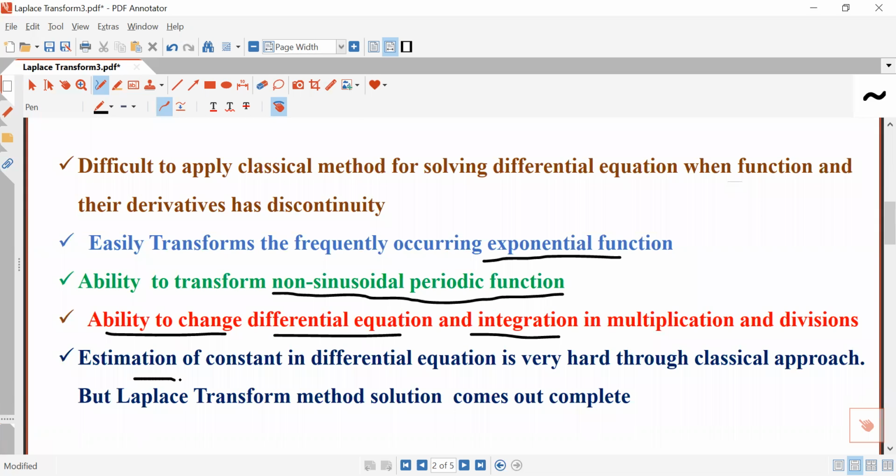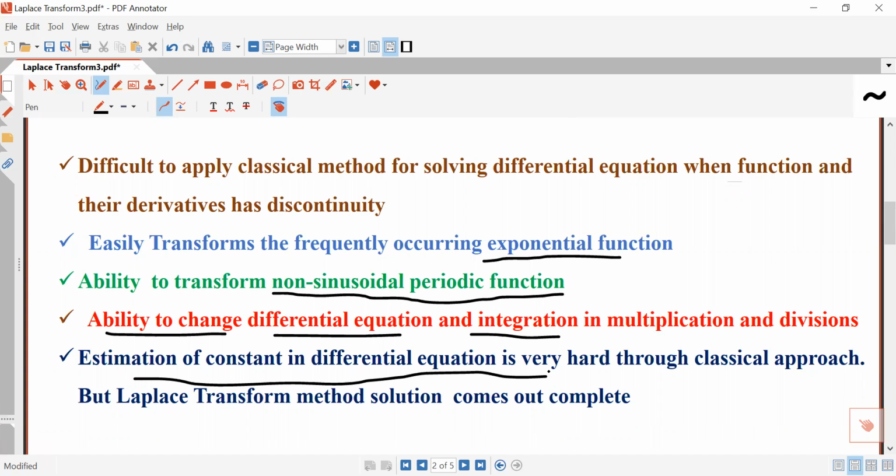Further, the estimation of constants in a differential equation. When you solve the differential equation through the classical approach, you will have to determine the natural component and the forced component. The complete solution will be the sum of the natural component, or you can say the homogeneous component, and the forced component.